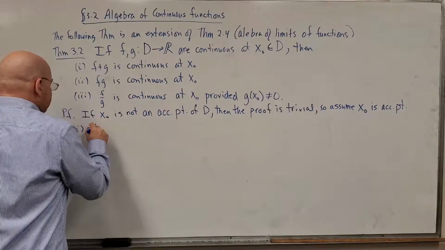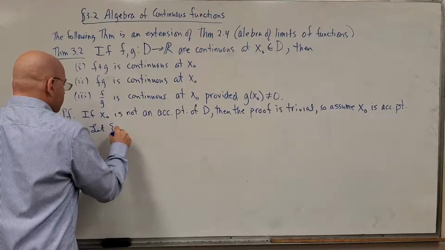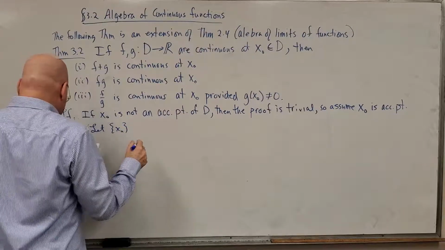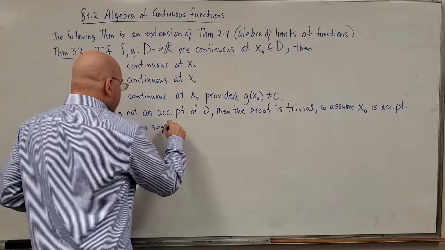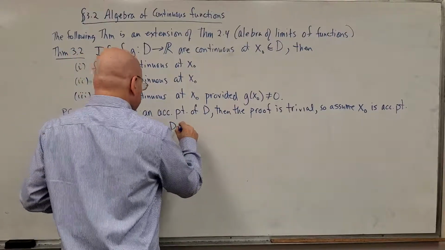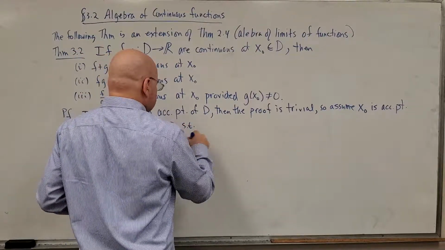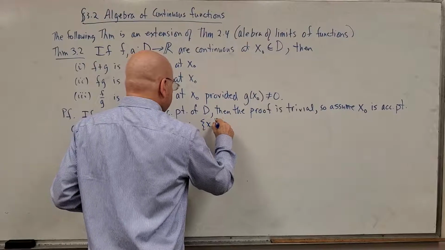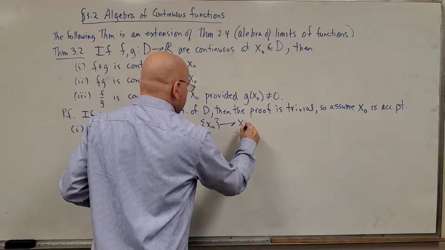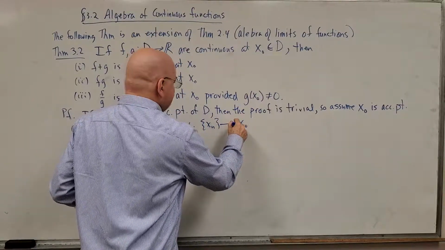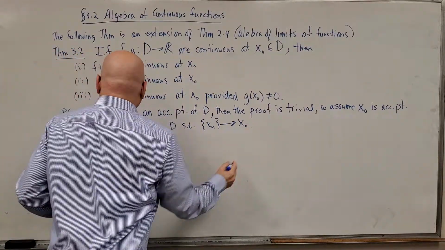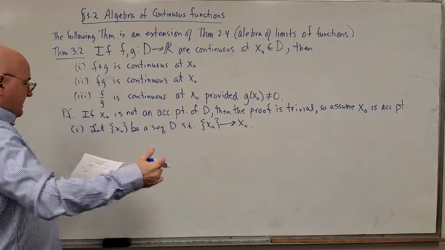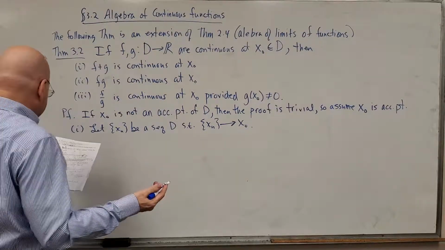Let's start off by saying, let xn be a sequence in D, the domain, such that xn converges to x naught. Well, we've got a sequence in D that converges to x naught.